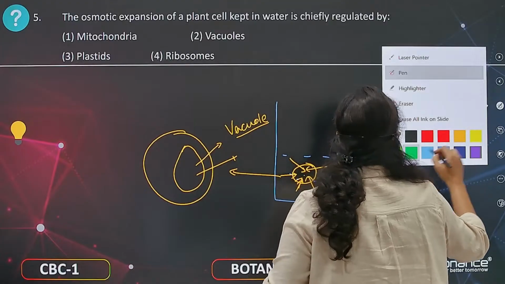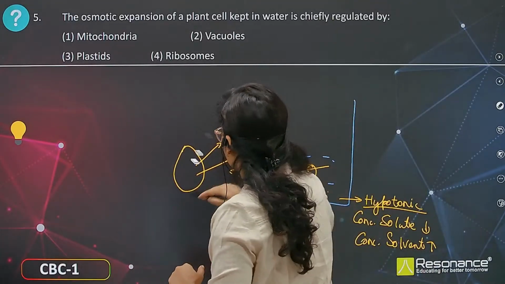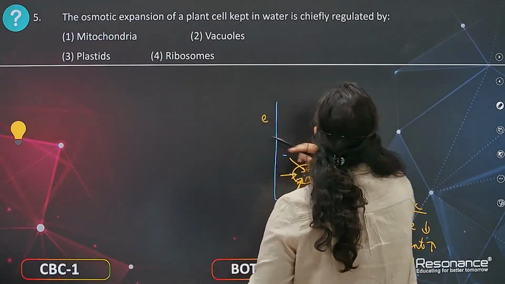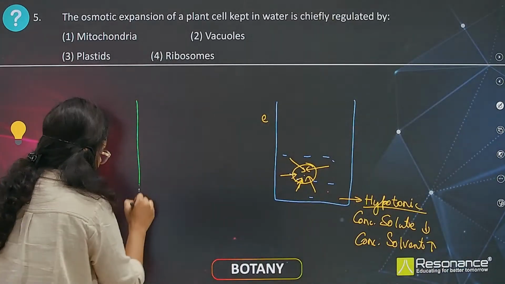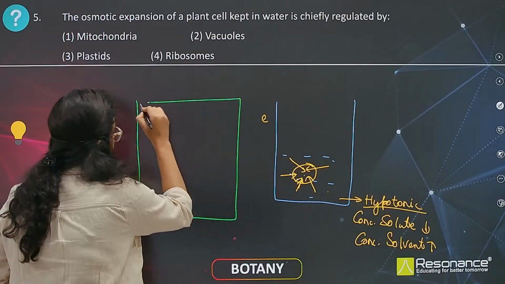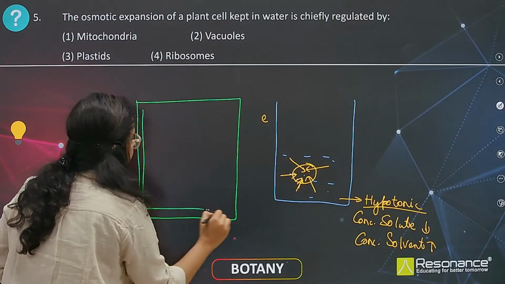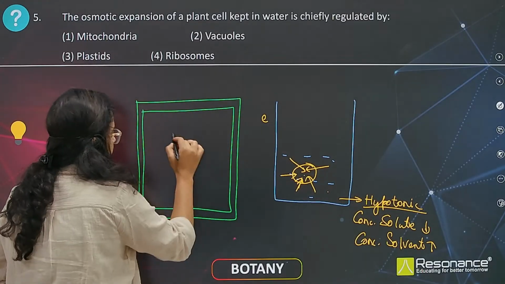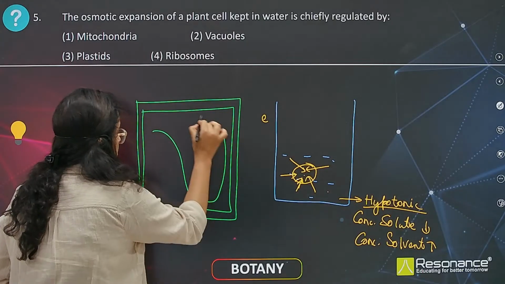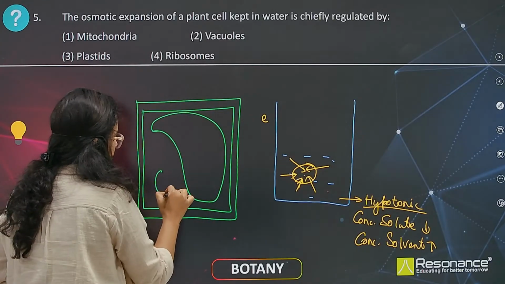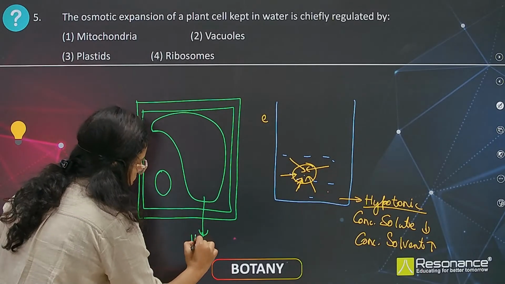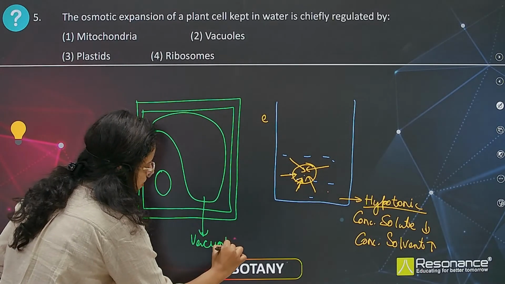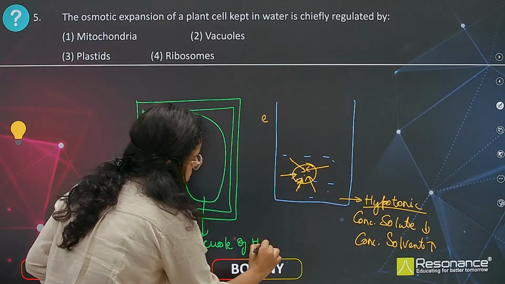Let me erase this. The size of the vacuole is always larger. Suppose this is a plant cell, and it consists of cell wall, cell membrane, and the size of the vacuole is very large and the nucleus size is very small. This vacuole consists of H2O, minerals.